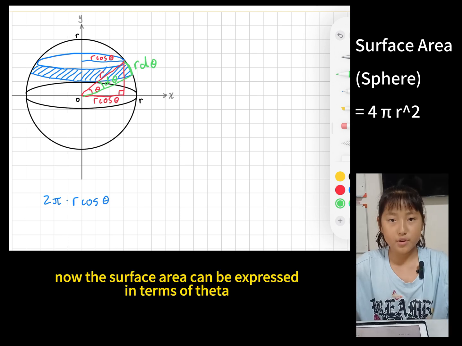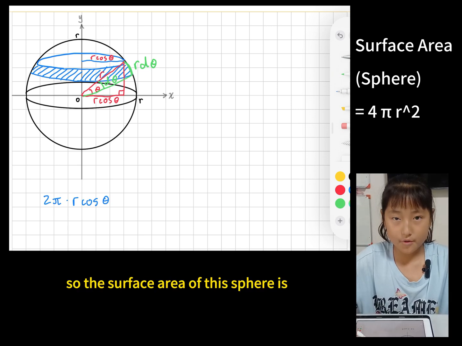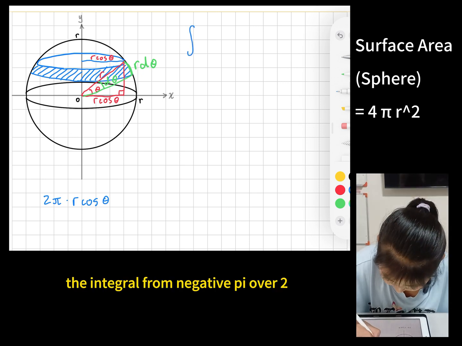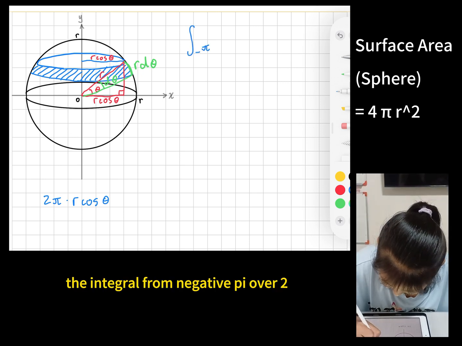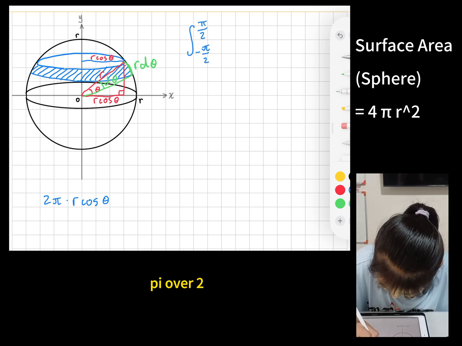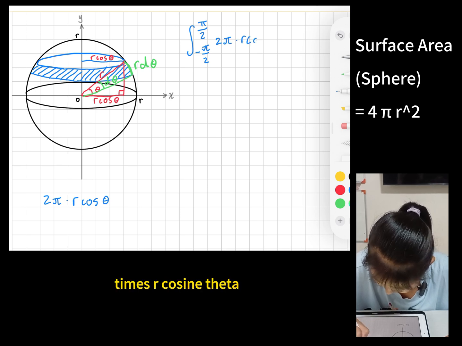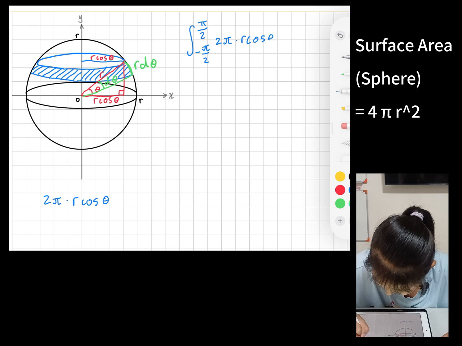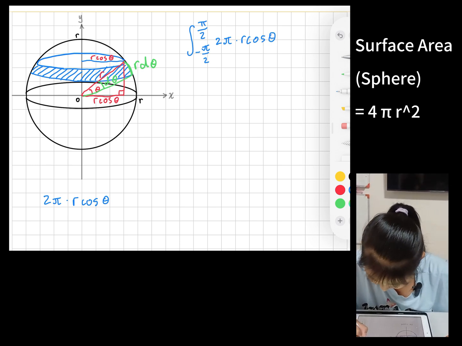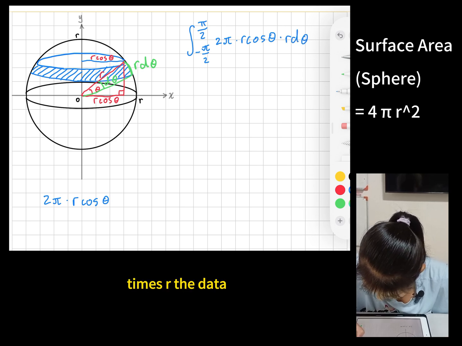Now the surface area can be expressed in terms of theta. So the surface area of this sphere is the integral from negative pi over 2 to pi over 2 of 2 pi times r cosine theta times r d theta.